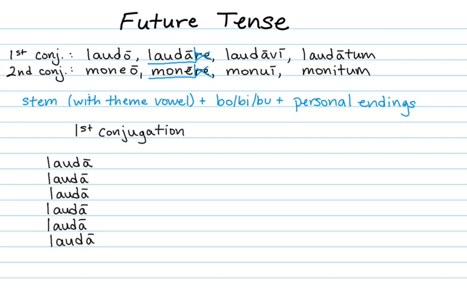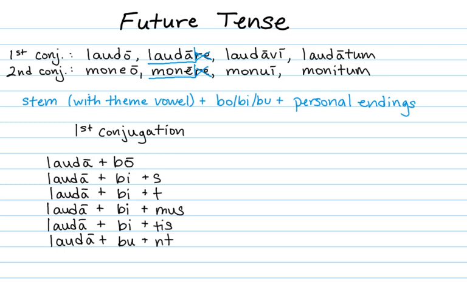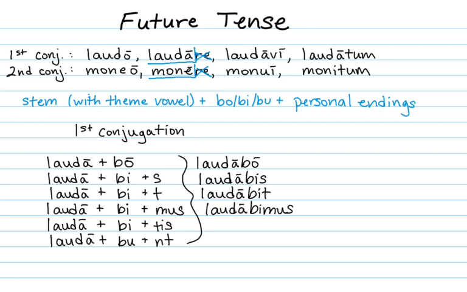For our first conjugation, laudo, laudare, let's take the stem plus bo, bi, bu, plus the personal endings. The first singular just uses the o. For the second singular through the third plural, we add s, t, mus, tis, nt, to give us laudabo, laudabis, laudabit, laudabimus, laudabitis, laudabunt.